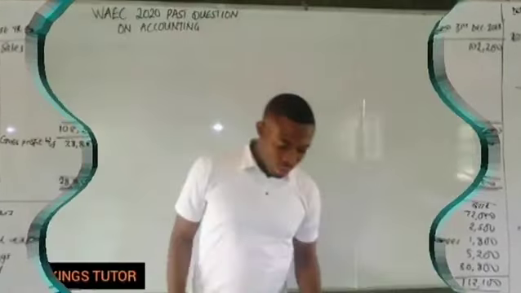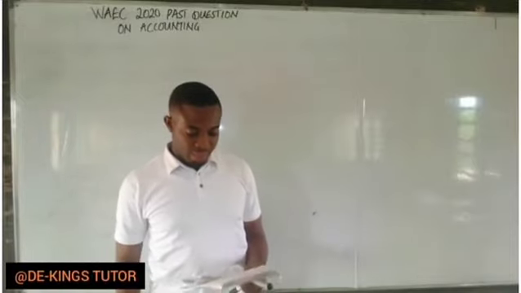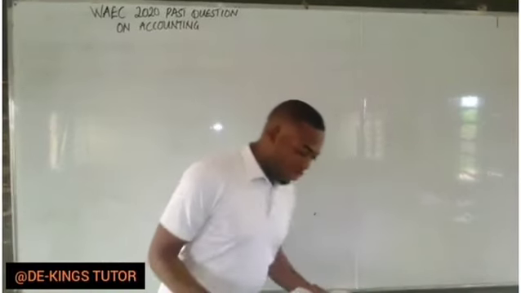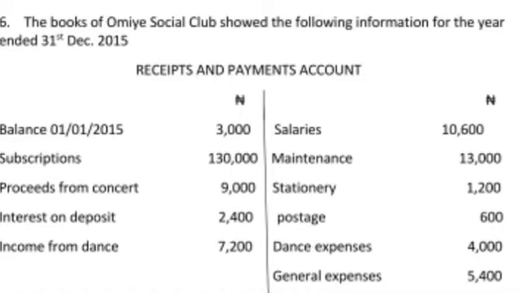Now, just the second question for the WAEC 2020 past questions. The second one said, the books of Omiye Social Club, shown on your screen, show the following information for the year ended 31st December 2015. Okay, now they gave us the receipt and payment account. On the debit side, you will see a balance that was brought forward: 3,000 subscriptions, 130 proceeds from concerts, interest on deposit, income from dance. And on the credit side, you will see salaries, maintenance, stationery, postage, dancing expenses, and general expenses.